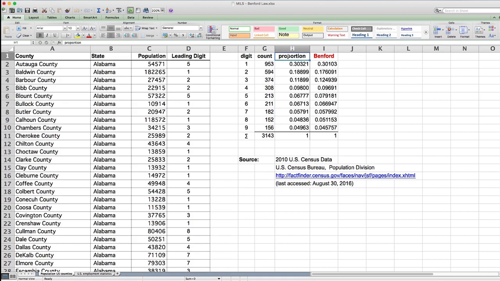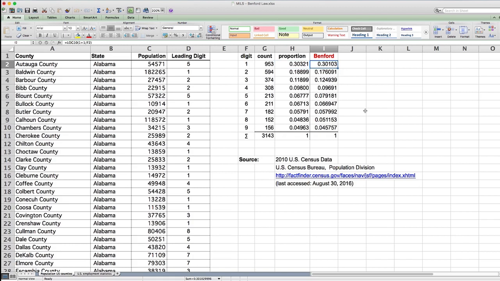We have here in our data 3,143 trials of a random experiment. That's how we can think of this. In 953 of them, the leading digit is a 1. 953 divided by 3,143 gives us 30.3%. And look at that, the data says 30.3%. Benford's law, in theory, would say 30.1%.